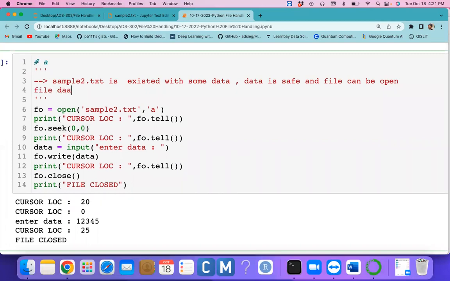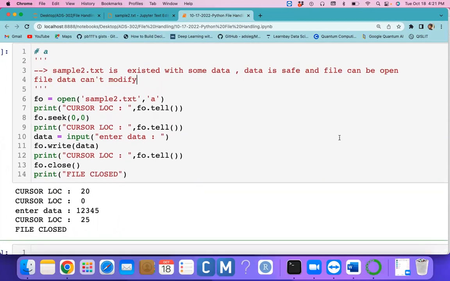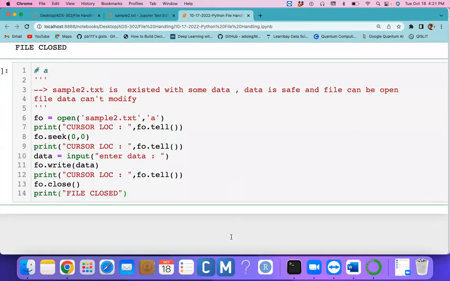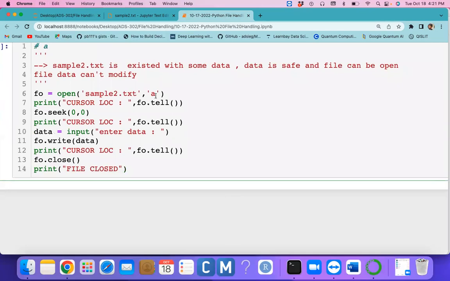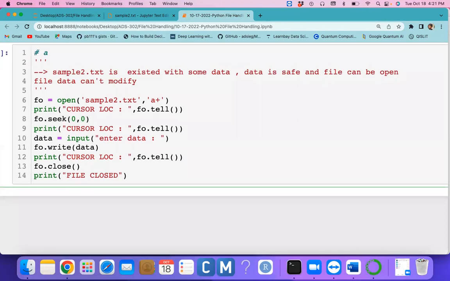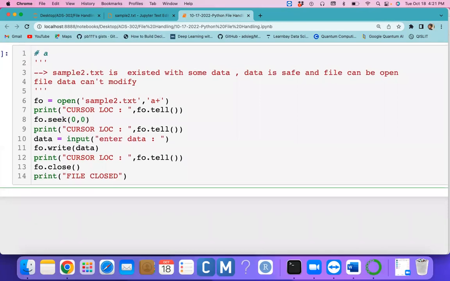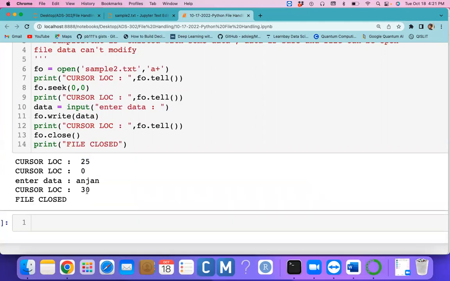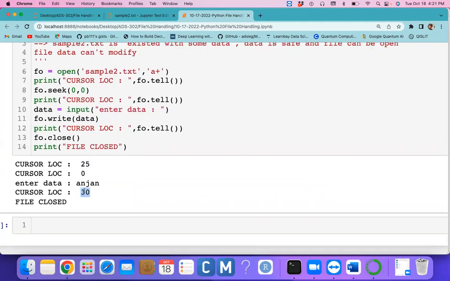Yep. File data cannot be modified. Okay, same things we can try with a plus. Even with a plus, if the file exists with some data, the file data is safe and it can be opened, but we cannot modify it. See here, we have 25 characters, and here we can enter some data. For example, 5 characters, again it could be 30 only, it's not modifying the existing data.